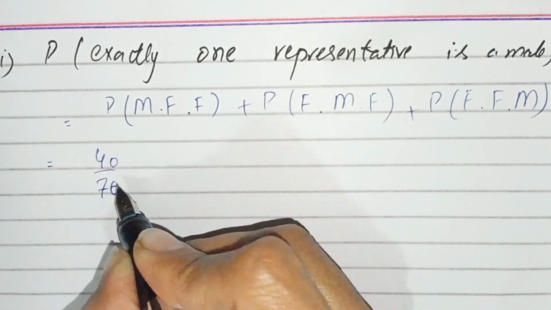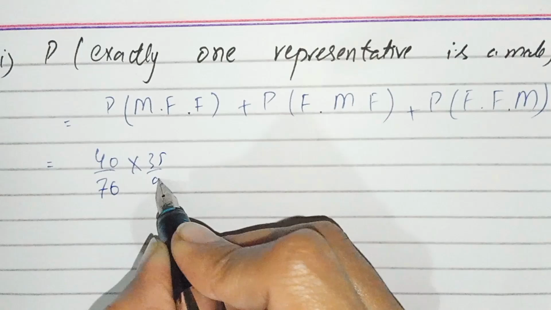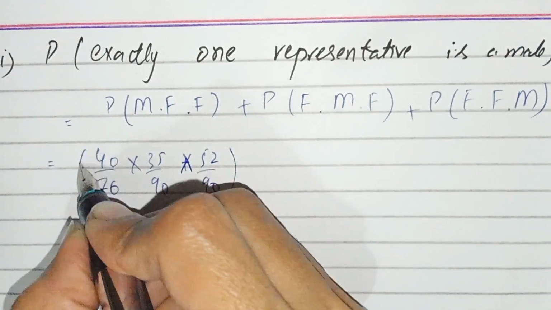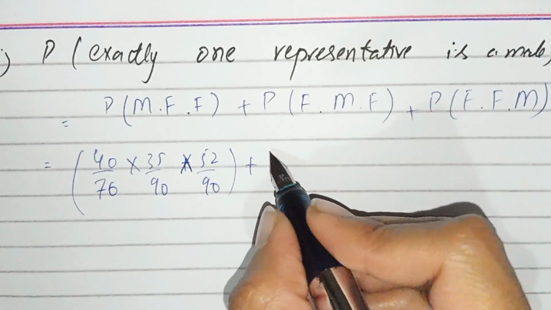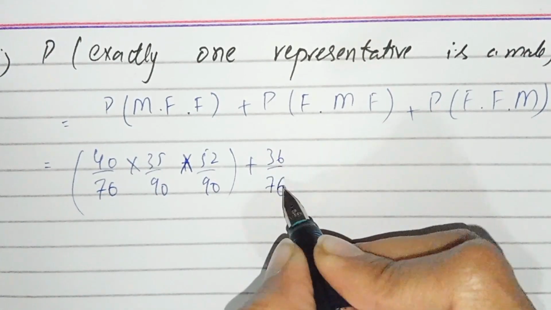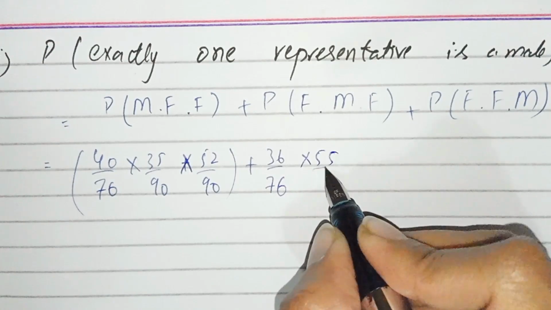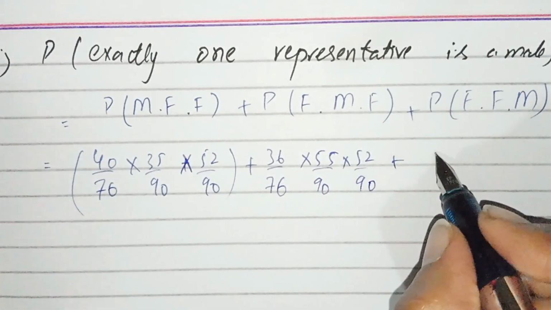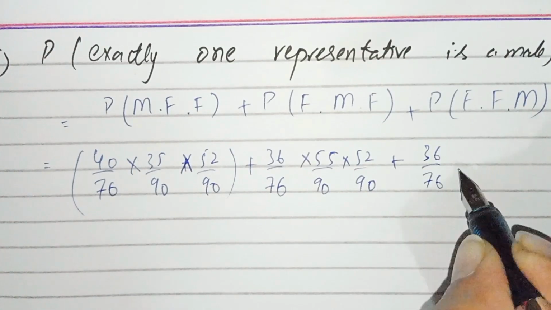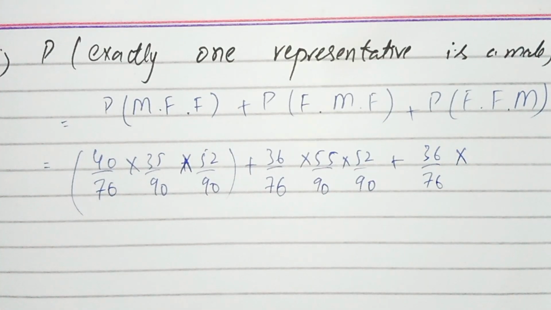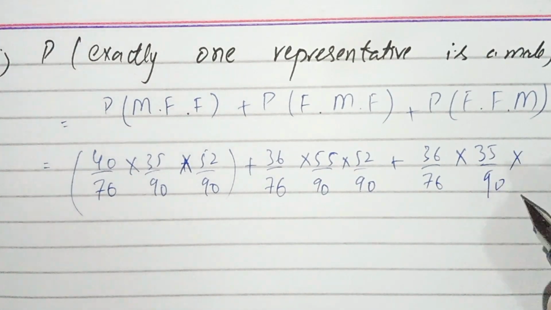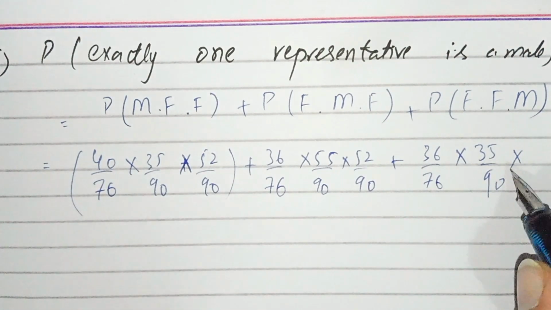40 over 76, 35 over 90, multiplied by 52 over 90, plus 36 over 76, 55 over 90, 52 over 90, plus 36 over 76, multiplied by 35 over 90 and multiplied by 38 over 90.